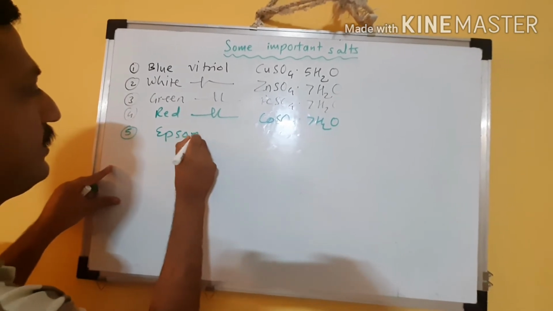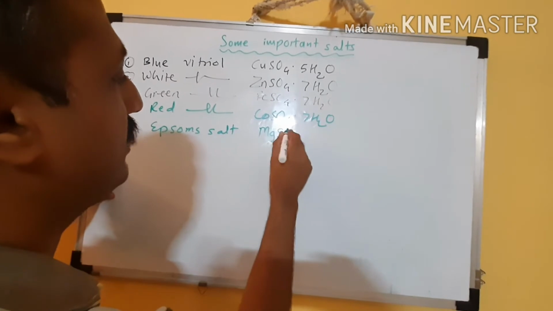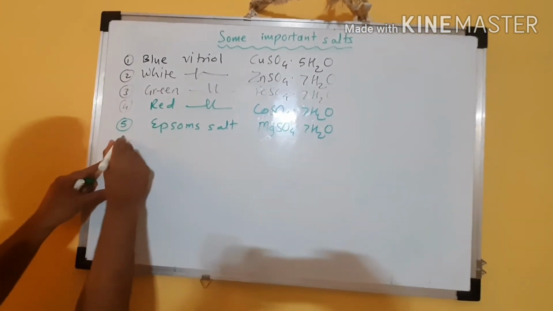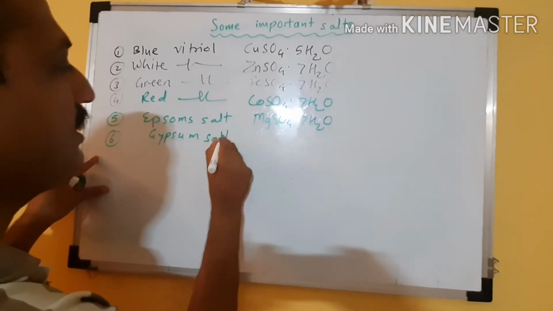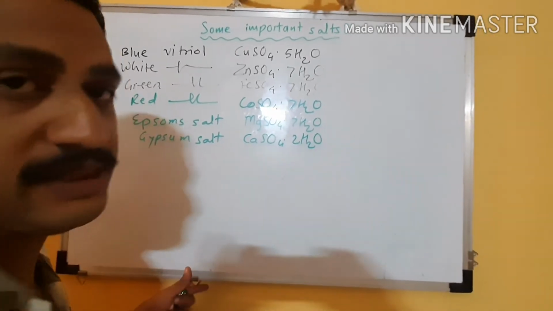After the vitriols, the next important type of salt is Epsom salt. Its formula is MgSO4 7H2O. Then what is gypsum salt? Gypsum salt is CaSO4 2H2O.